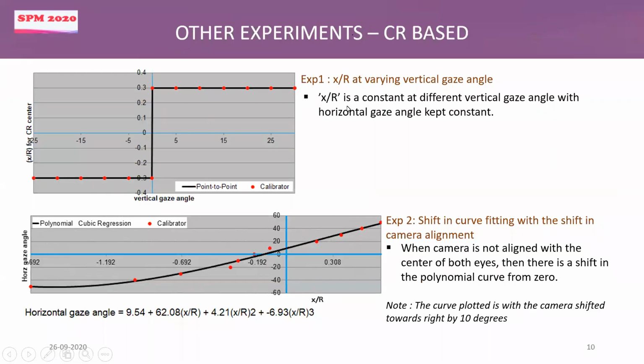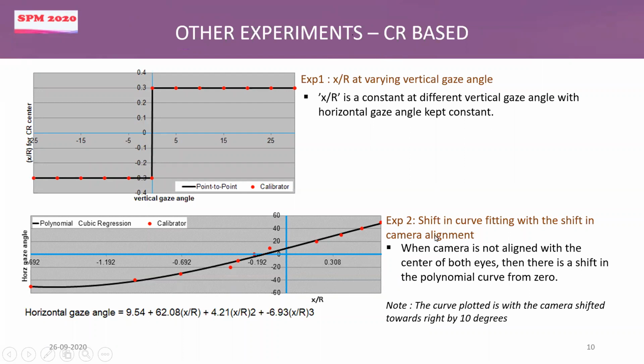Now we wanted to validate different other properties of this corneal reflection movement. And then we have done a few other experiments. This is one of the experiments where we varied the vertical gaze angle, keeping the horizontal gaze angle constant. So I kept the horizontal gaze angle as 10 degree towards the right, and then I varied the vertical gaze angle, and then I measured the deflection in x-axis and found that to be constant. So this is the signal I get. Because of the change in direction, this is coming in the negative and this is in the positive, but the value x by r absolute value, if you see, that is constant with the change in the vertical gaze angle. So this is one experiment.